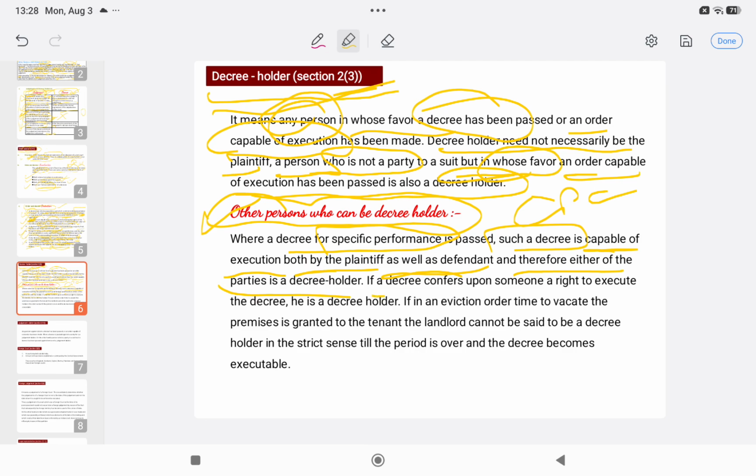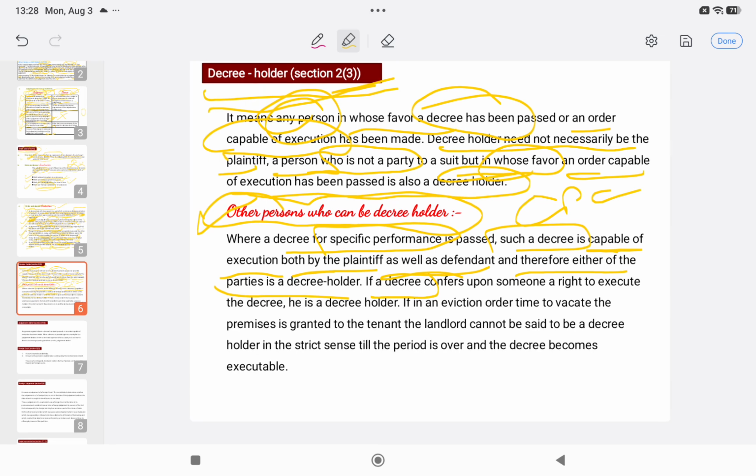Okay. If a decree is conferring some right to execute the decree on any person, he is a decree holder, right? For example, an eviction order has been passed in a rent case, and time has been given to the tenant to vacate the premises. Can we say that the landlord is a decree holder? No, we cannot say that he is the decree holder till the time which has been granted by the court to the tenant to vacate the premises is over and the decree becomes executable. Till then we cannot say that the landlord is the decree holder, right?